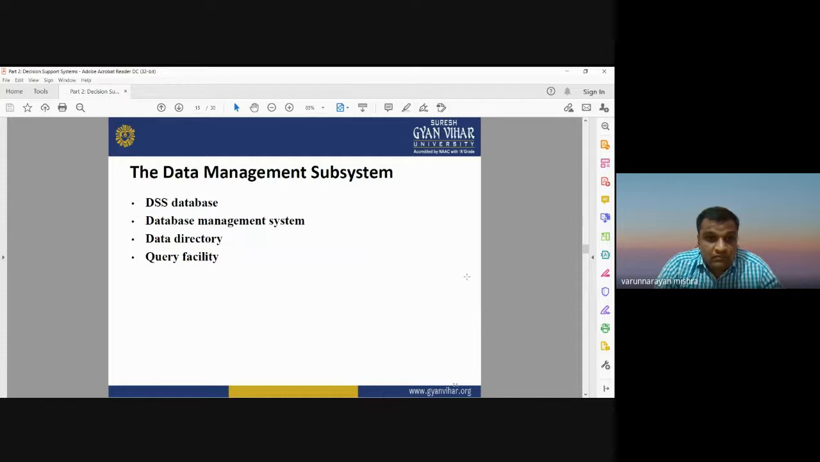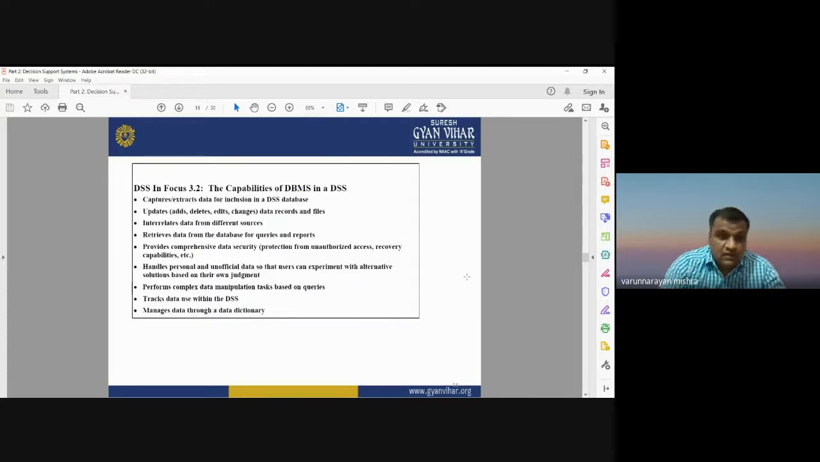The data management system includes the database. Then we can work on the database management system, data directory, and query facility. When we talk about data management system, definitely we have to manage a large data set. For that, we need to develop a database management system that has a data directory and a query facility. Okay, so DSS has some capabilities of database management system. A database management system is a computer based system that is used to utilize different kinds of data sources, and you can have proper management of all the databases. That is known as a database management system.